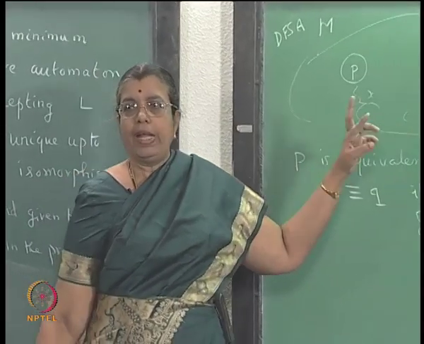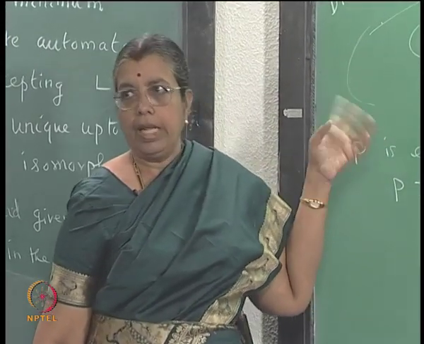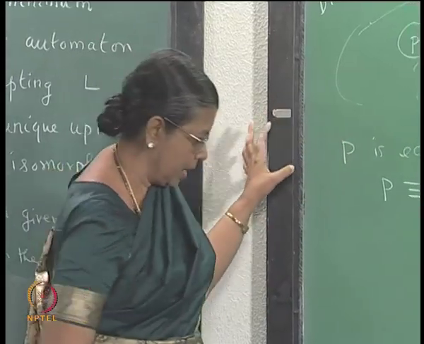Both of them should be final states or both of them should be non-final states. Delta of (P, x) is a state. So, for any x, if both are in F or both not in F, then you say P and Q are equivalent.